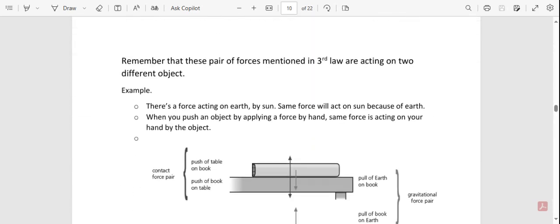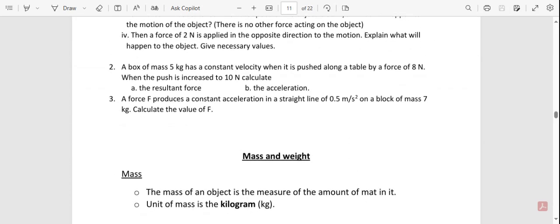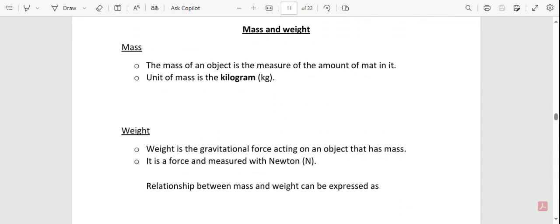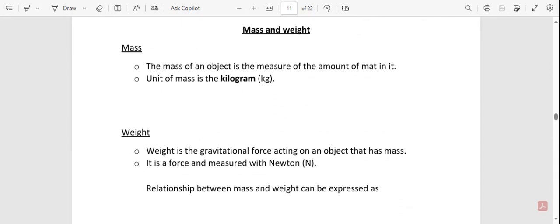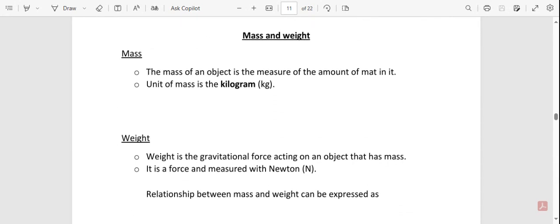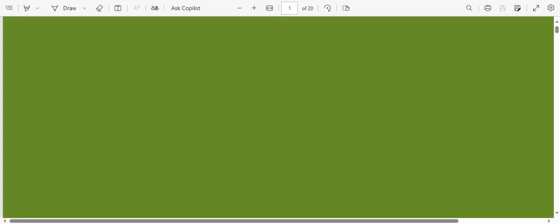We discussed Newton's laws. So then what is remaining is about the mass and weight. Now, mass and weight, are they the same or different? What do you think? Give me a second. Right.